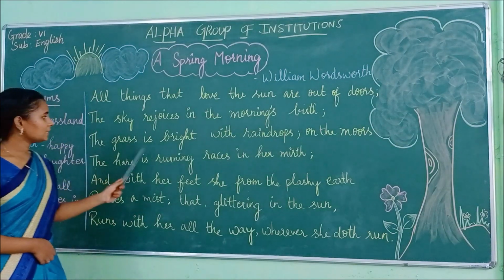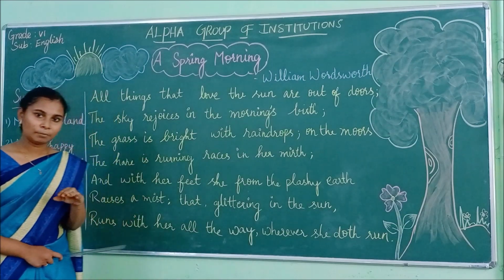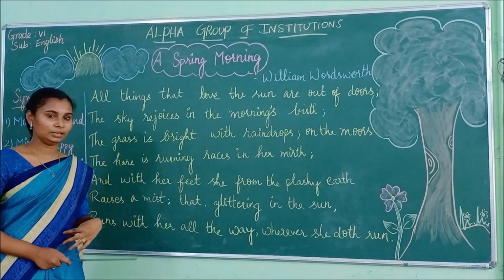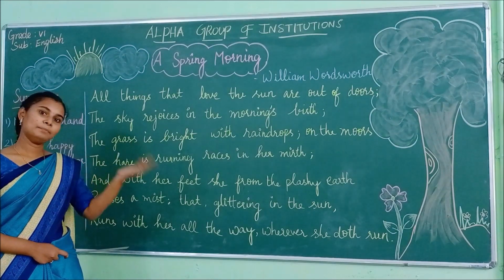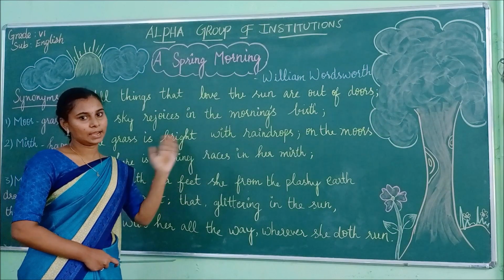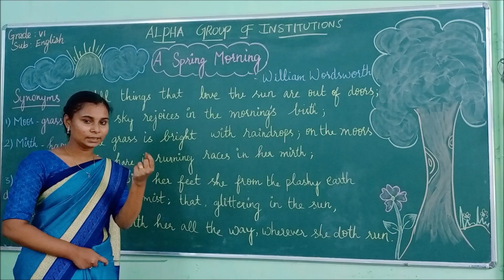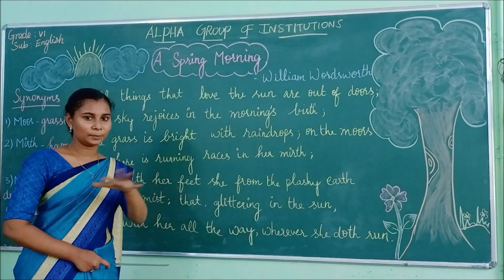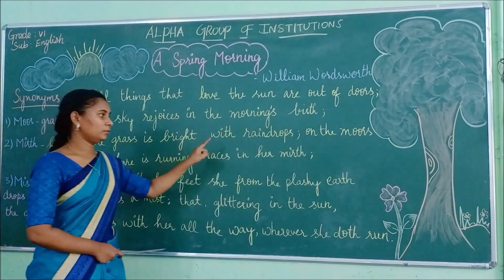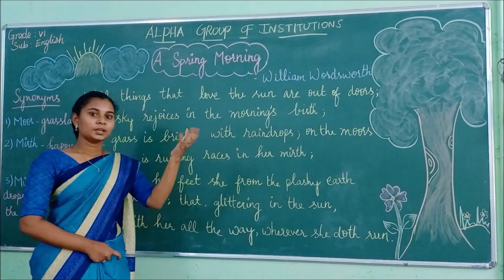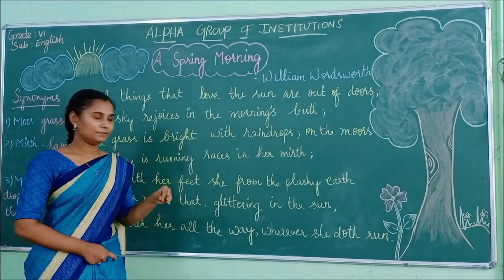And next, the grass is bright with raindrops on the moors. Do you all remember that last night it rained heavily, right? Have you ever observed near your house what happens during the next day in the early morning when it rains in the night? You can see raindrops on the grasses, on the plants and all, right? That's how it's happening here. The grass is so bright as it has the raindrops on its leaves.